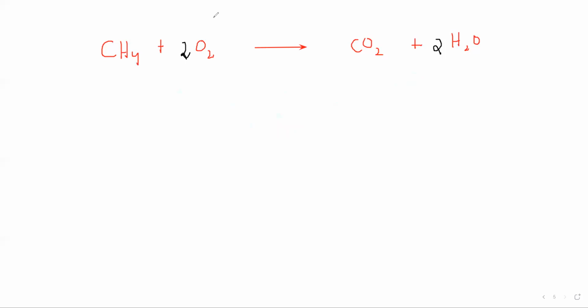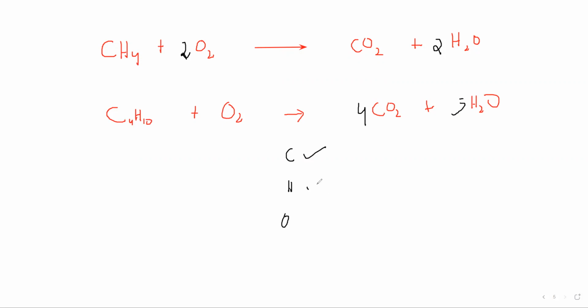But if I use a fraction or a decimal to balance, then I'll multiply the whole equation by 2. So if you have C4H10 plus O2 gives CO2 plus H2O, we have to balance carbon. There are 4 carbon. Start with carbon, followed by hydrogen, and oxygen last. So for 4 carbon, I'll put 4, carbon is balanced. 10 hydrogens, I'll put 5, hydrogen is balanced.